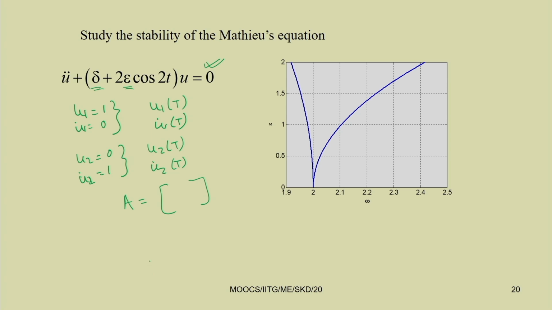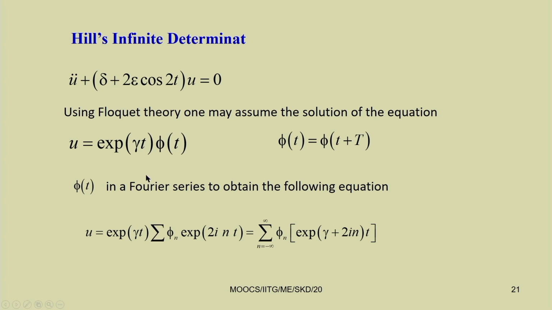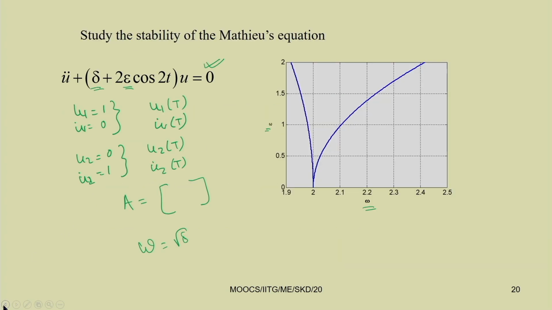Now, by taking omega equal to root over delta, we can plot omega and epsilon and find the value of alpha for which alpha equal to 1.